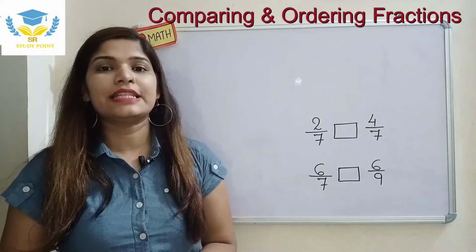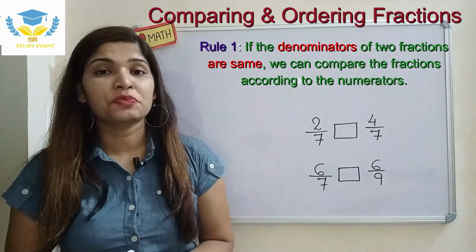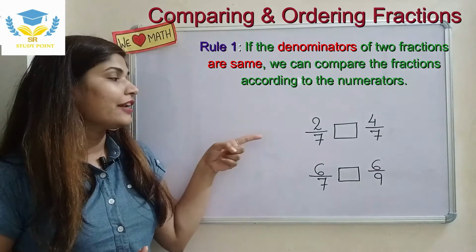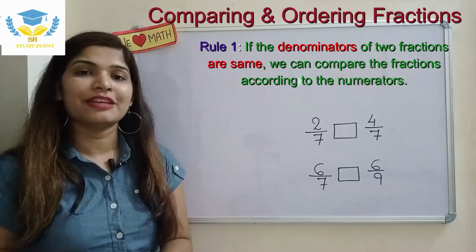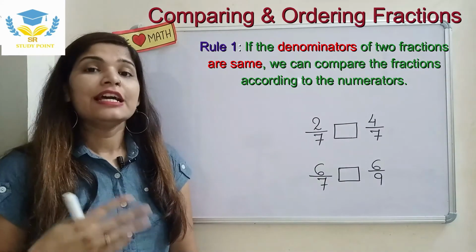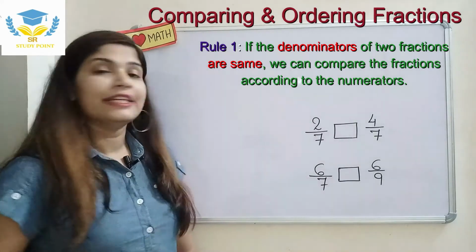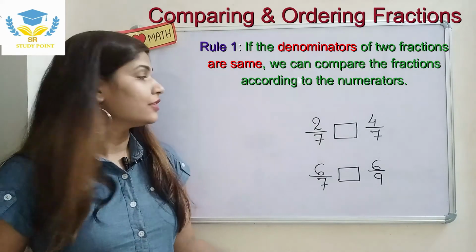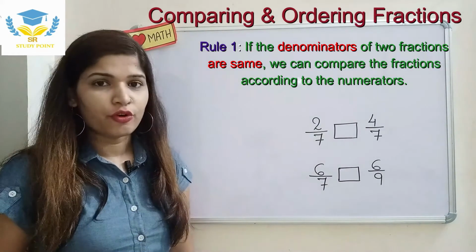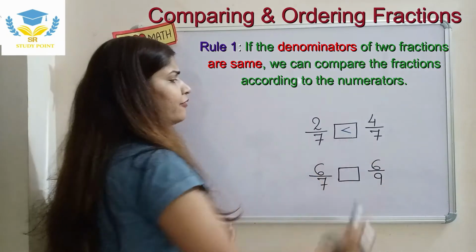Rule number 1 says that whenever we have like fractions, meaning fractions which have the same denominator, as given here, 2 upon 7 and 4 upon 7, here we have the same denominator, that is 7. So in this case, we can simply judge by comparing the numerators. The first numerator is 2 and the second is 4. So we can easily find that 2 is smaller than 4.